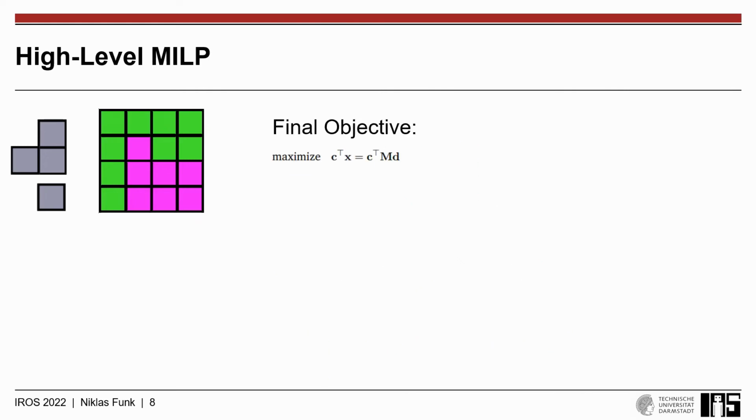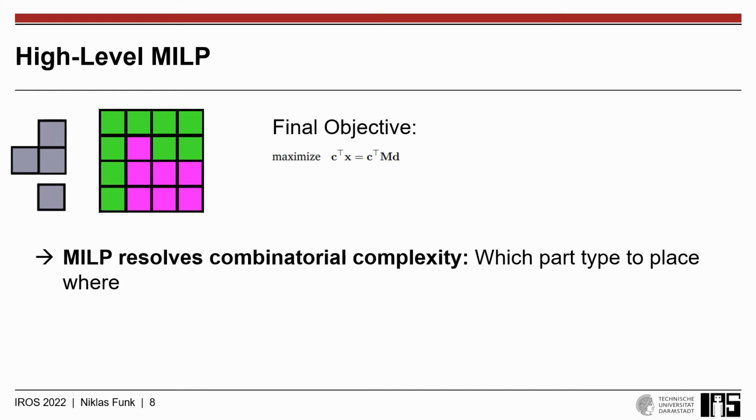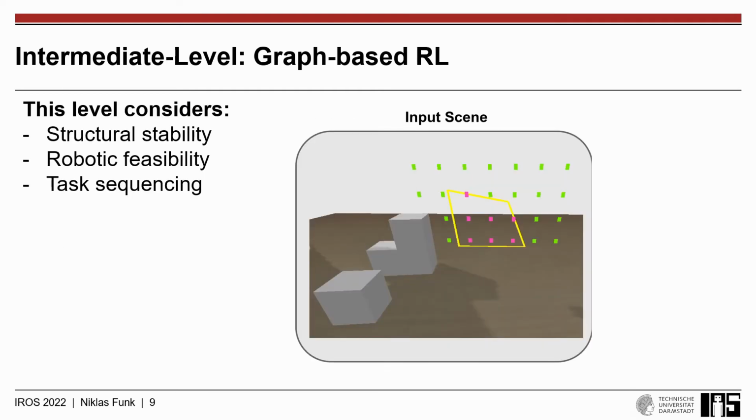This already concludes the high-level MILP formulation in which the final objective is given by C transpose times M times D, in which C is a weighting vector that incentivizes filling the pink desired voxels while the green ones should remain unoccupied. Therefore, the MILP resolves the combinatorial complexity of which part type has to be placed where. However, as previously mentioned, the high-level MILP does not consider structural stability, robotic feasibility, as well as task sequencing.